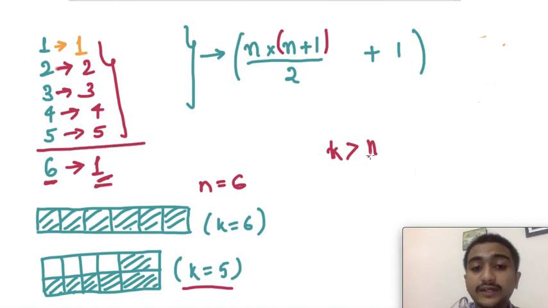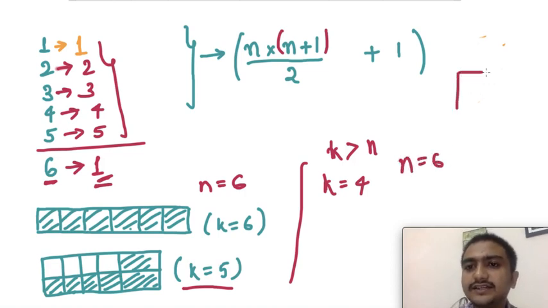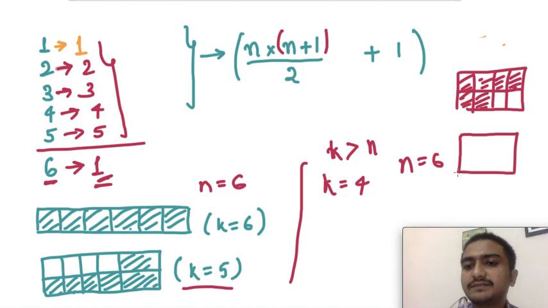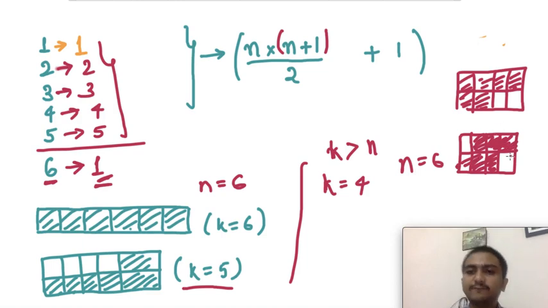But what if, let me show you another case. Suppose k was only equal to 4 and you have n equal to 6. Then you can of course go till 4, that is not an issue. You can choose any place, first, second, third, fourth. Suppose I chose the first one, then I will have this combination. Similarly, if I choose the second place, then I will have this kind of combination, 3 3 6. And similarly for third and fourth as well.